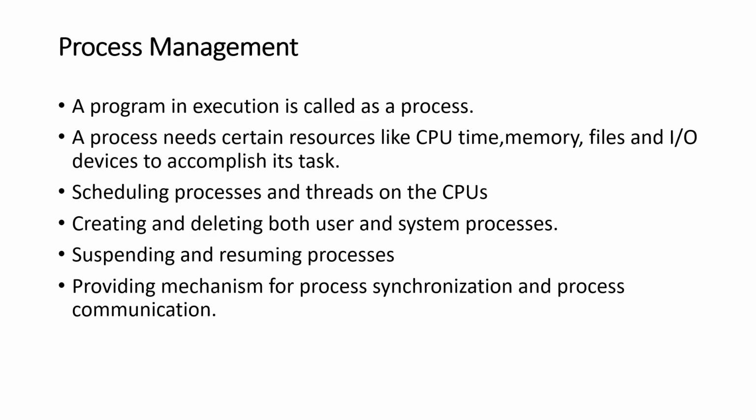Process management. A program in execution is called a process. A process can be considered as a job or time-shared program. It is possible to provide system calls that allow processes to create sub-processes to execute concurrently. A process needs certain resources like CPU time, memory, files, and input-output devices to accomplish its task. These resources are either given to the process when it is created or allocated to it while it is running. Along with these resources, various initialization data is also allocated to the process when it is created.